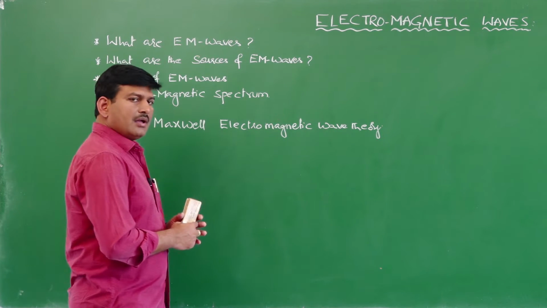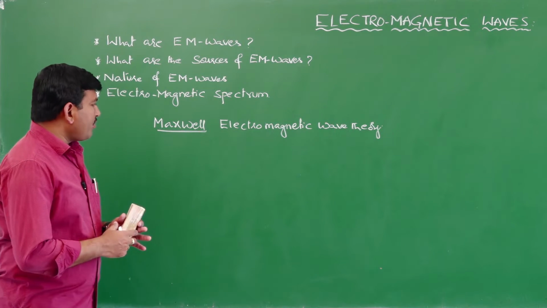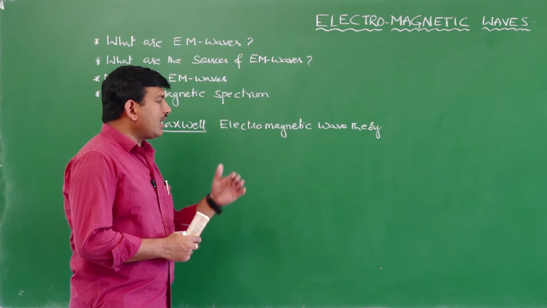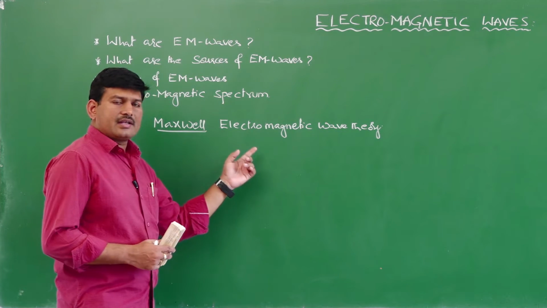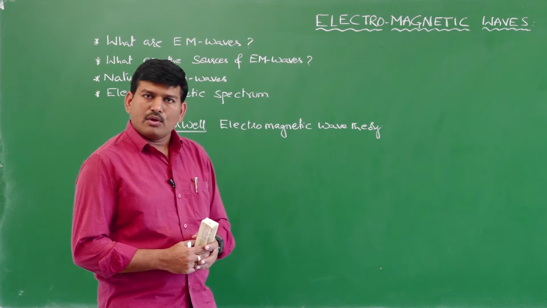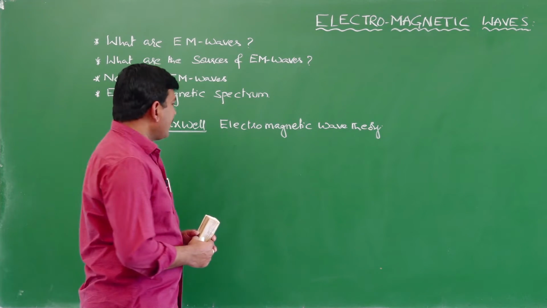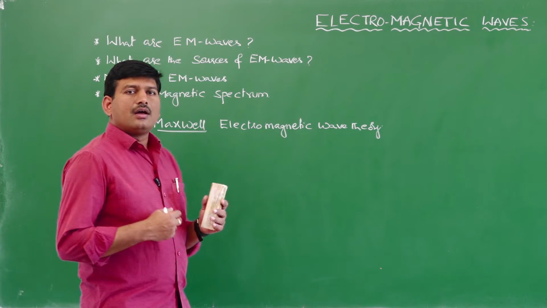Maxwell. Which three topics did Maxwell unify? One is electricity, two is magnetism and three is optics. All three are unified by Maxwell and it is named the electromagnetic wave theory, or simply we can call it electromagnetism.